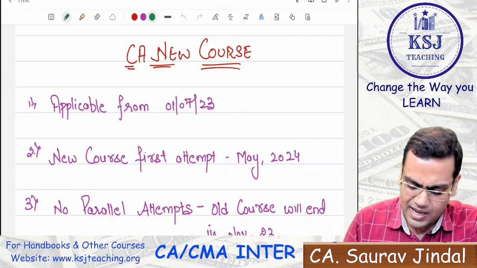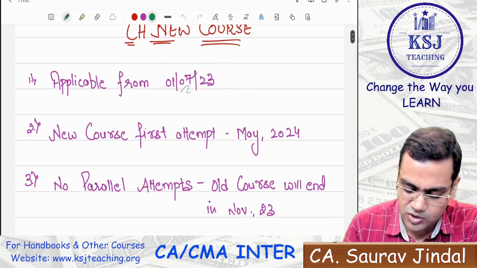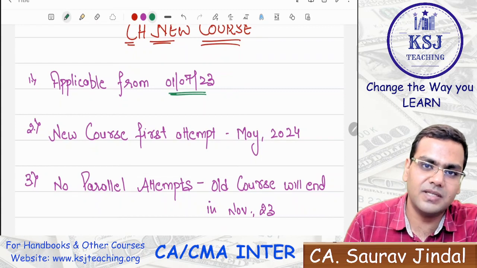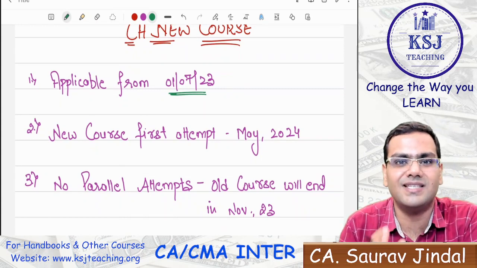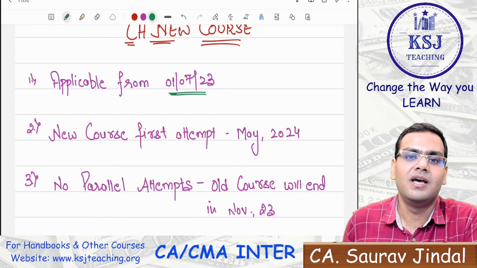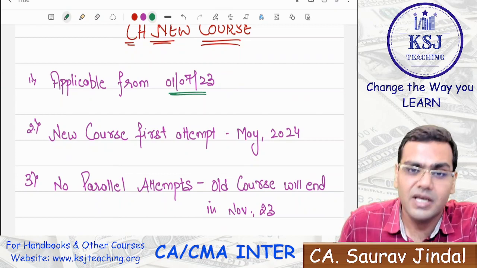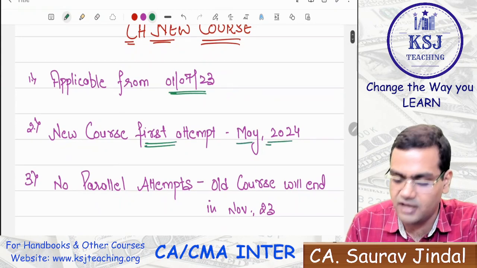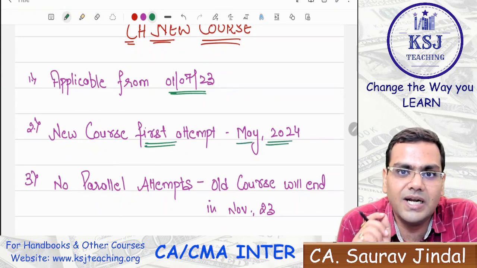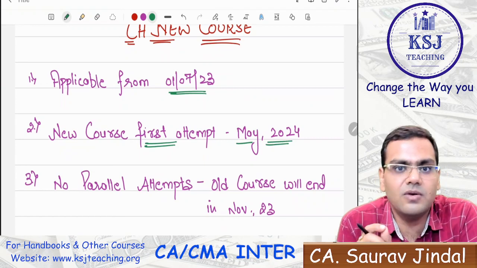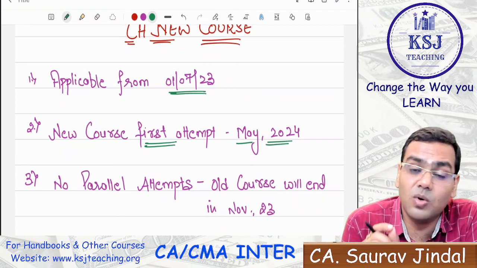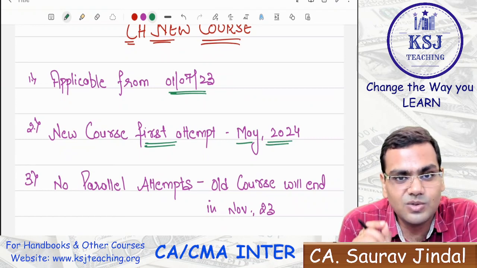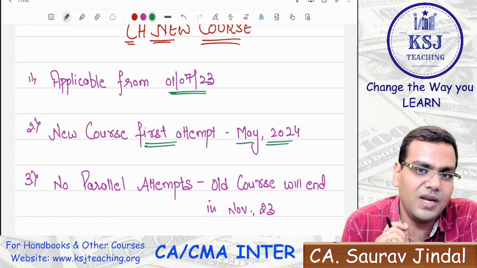Okay, the first thing, applicable from 1st of July, everything is going to be announced on 1st of July, right? Although it is already applicable because as per the gazetted notification, the date is 22nd of June 2023 for the applicability of the new course. So when is going to be the first attempt of this new course? May 2024. So November 2023 students, you are going to appear under the existing scheme only, and the CA foundation student, the December 23 students, those are going to be under the existing scheme only, right?